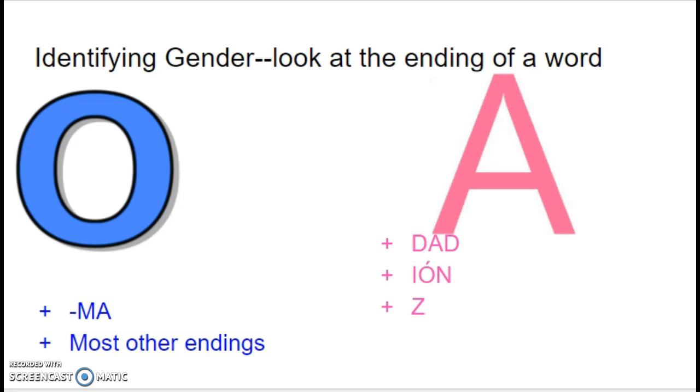So now you've gotten those copied down, remember that these don't always follow these rules, so there's going to be many irregulars. So for instance, so far we've had the word la clase that ends in an E. An E would fall under most other endings as masculine. However, it's la clase, which is feminine because it's la. So just keep in mind these rules aren't always followed. Just like in English, there's a lot of irregulars.